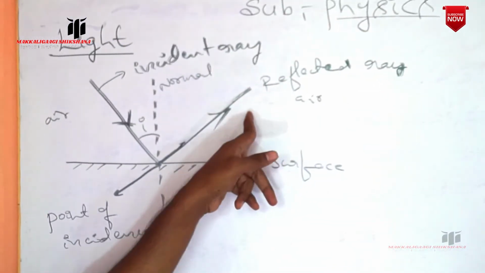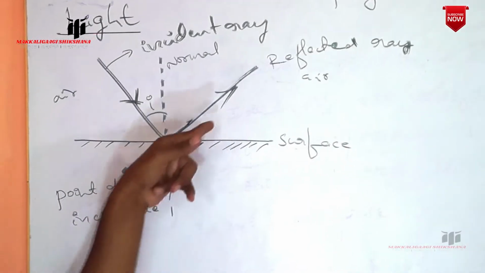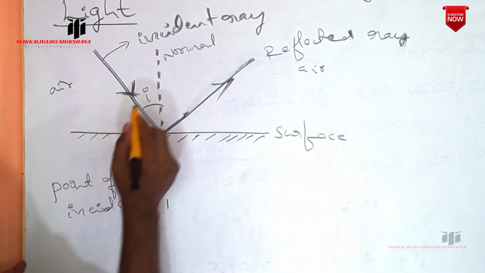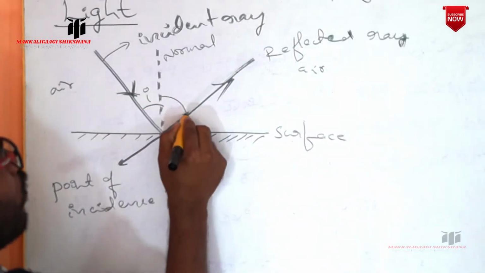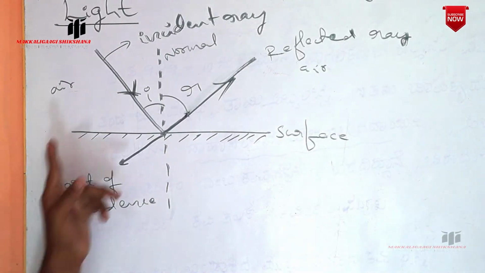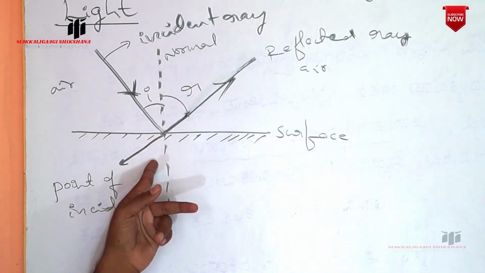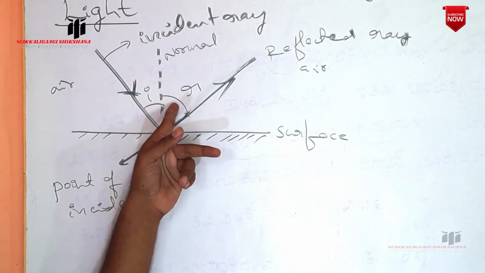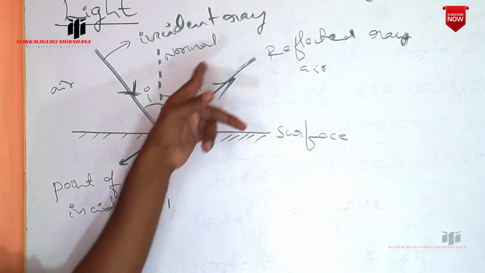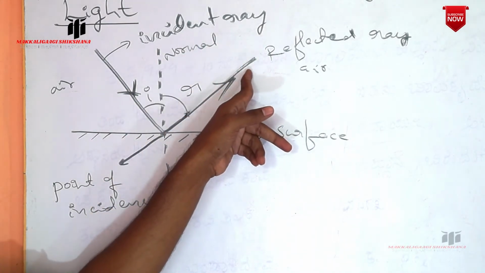And this reflected ray will make a certain angle with the normal. So that angle we call as the angle of reflection. And the ray which is returned back after striking the surface, that we call as a reflected ray.